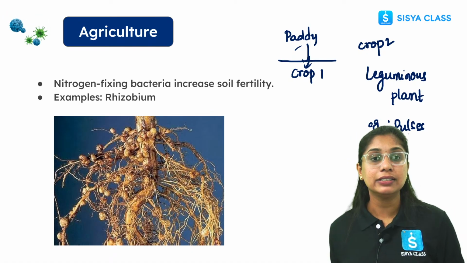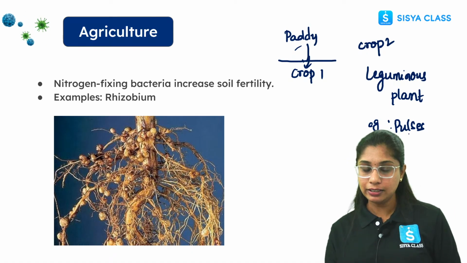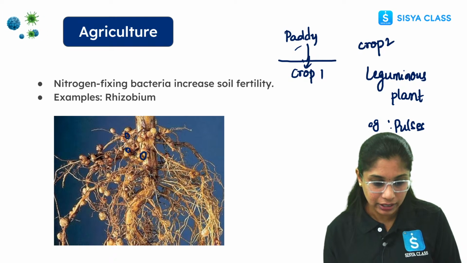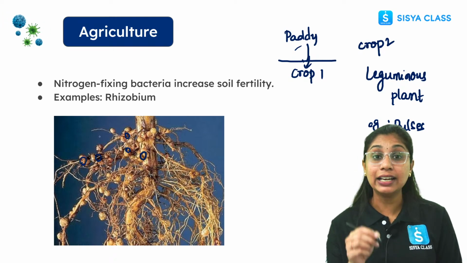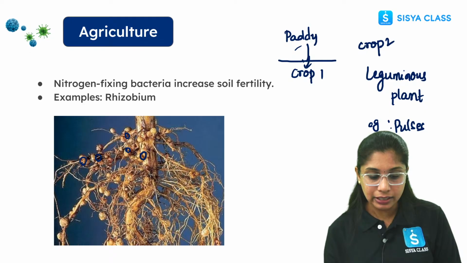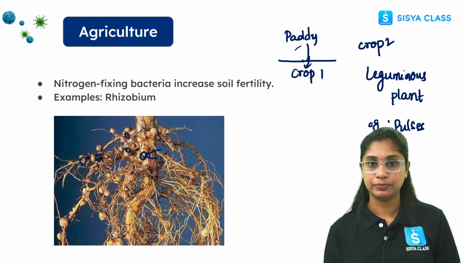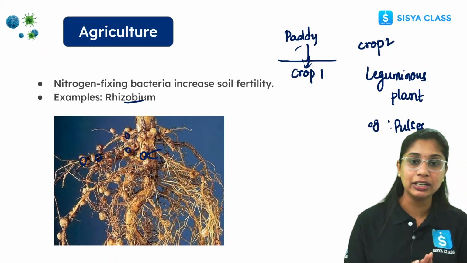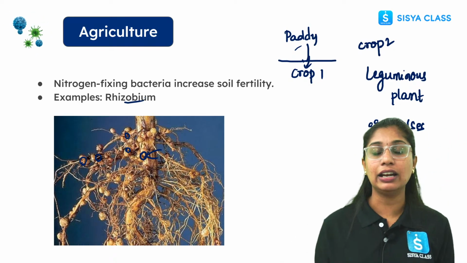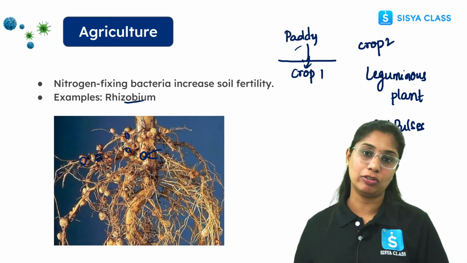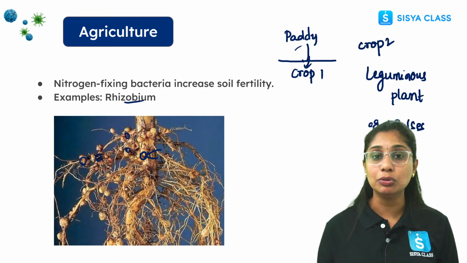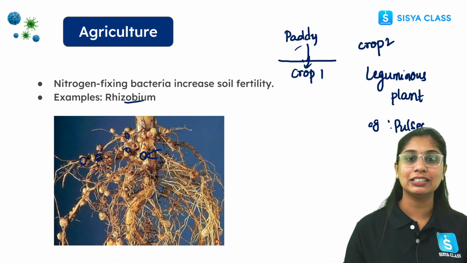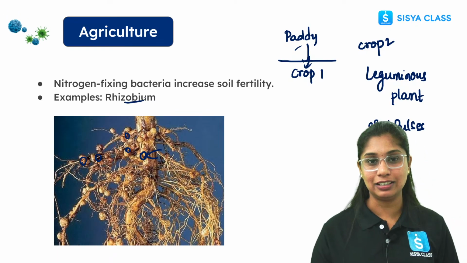So what do these pulses do? The pulses have roots, and if you see, these are the nodules of the leguminous plant. In these nodules, certain bacteria live, and that is the rhizobium. Now what is this rhizobium doing here? It is converting the nitrogen into a usable form so that the plants can absorb it for growth. So this is how microorganisms are helping in agriculture.